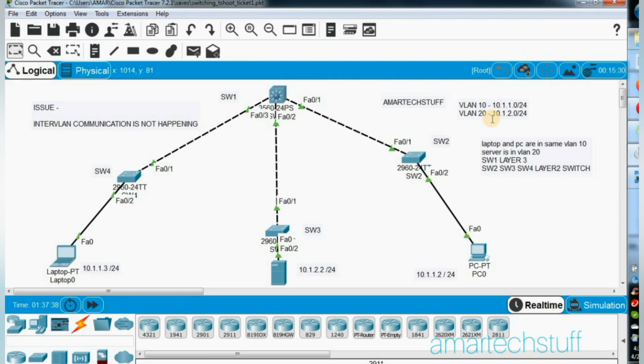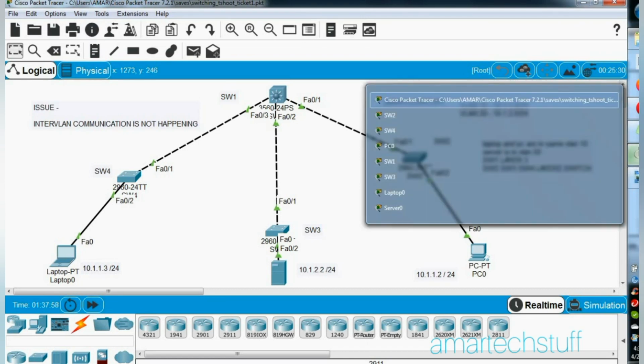Switch 1 is this switch. This switch is a layer 3 switch. Switch 2, switch 3 and switch 4 are layer 2 switches. So switch 1 is the layer 3 switch, which is going to perform the inter-VLAN communication. So let's first check from PC 0 whether inter-VLAN and intra-VLAN communication are happening or not.